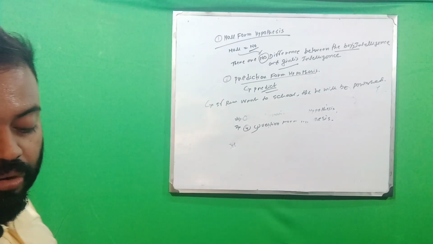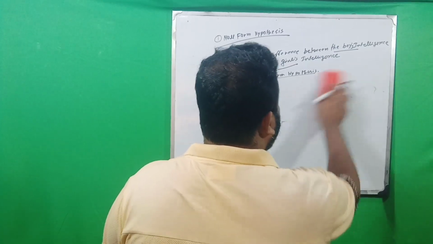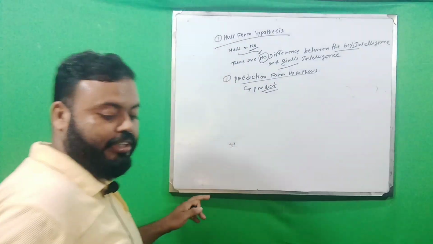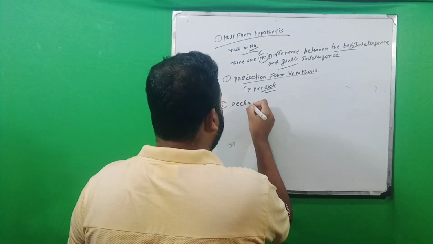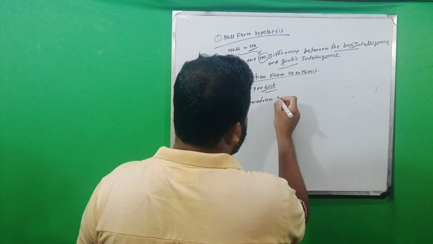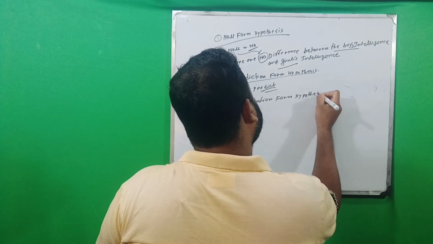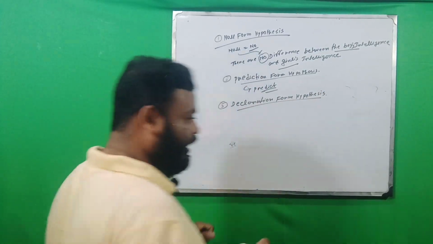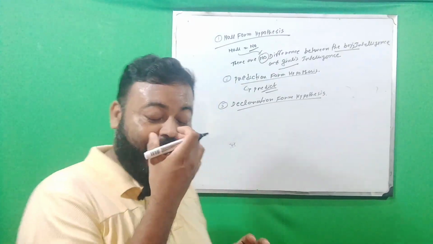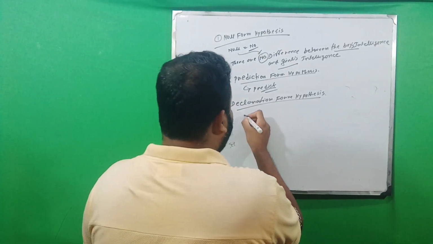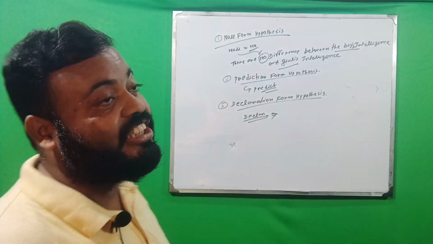Now we go to the declaration form. Number three is declaration form hypothesis. Here I clearly declare, with no hesitation in mind.